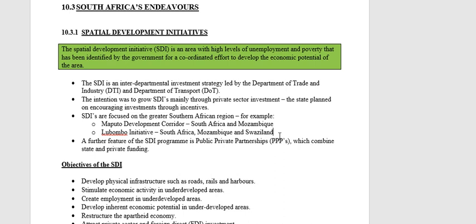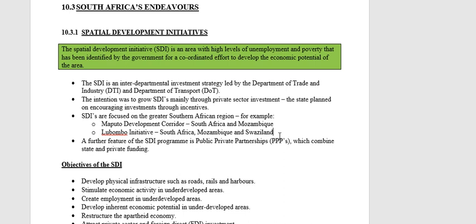Two of our corridors, we'll talk about the corridors later, start in South Africa but spill over into Southern Africa. The first one is the Maputo Development Corridor, which goes from South Africa into Mozambique. And then also the Lubombo Initiative, which goes from South Africa into Mozambique and also Swaziland.